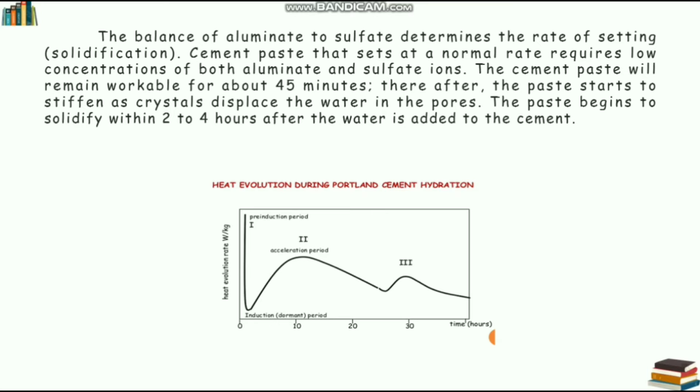The balance of aluminate to sulfate determines the rate of setting, solidification. Cement paste that sets at a normal rate requires low concentration of both aluminate and sulfate ions. The cement paste will remain workable for about 45 minutes. Thereafter, the paste starts to stiffen as crystals displace the water in the pores. The paste begins to solidify within 2 to 4 hours after the water is added to the cement.